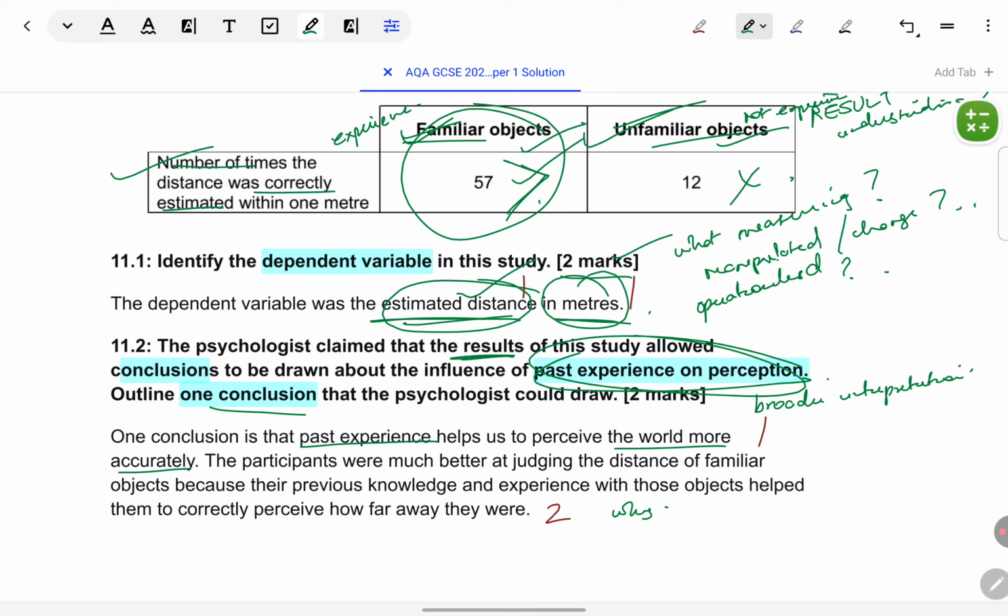Second mark is for that, but not just quoting the results. In fact, you can see your numbers are not given at all. It's not required. You don't have to say 57 is greater than 12. You just have to explain that, because familiar objects are part of past experience and knowledge, they are judged better than objects which we don't have familiarity with or which are not familiar.